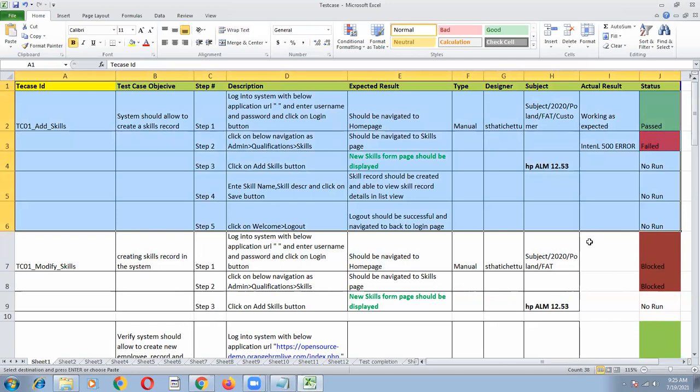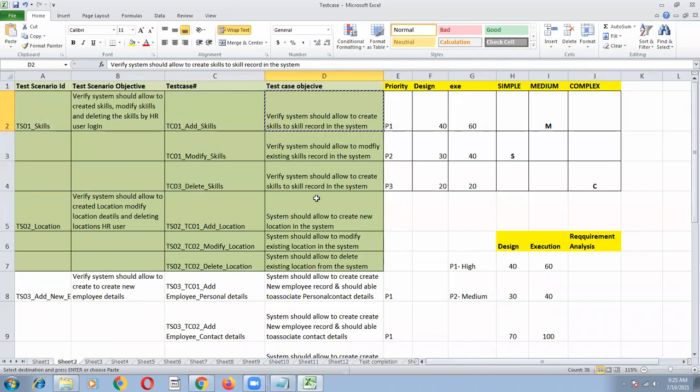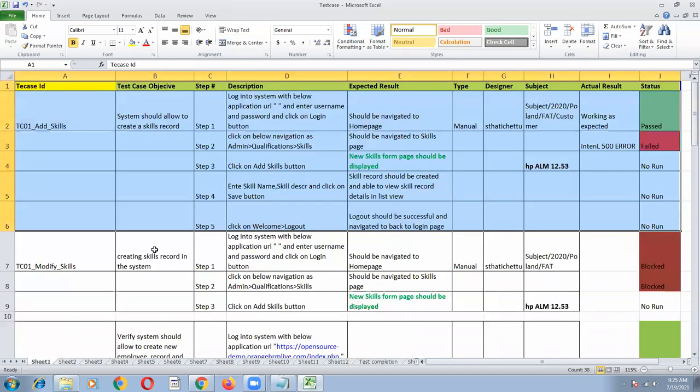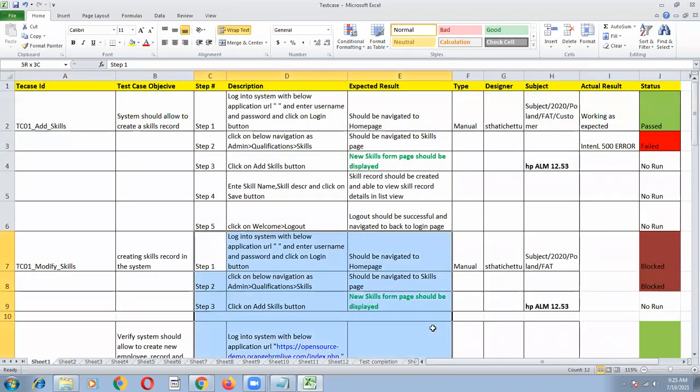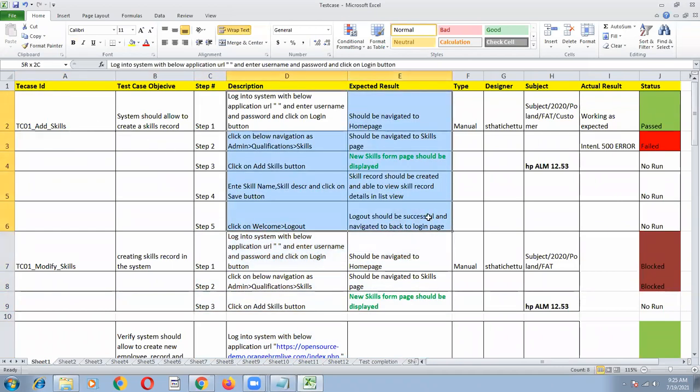So write a test case means, once you have identified all the test scenarios and test cases, the next immediate job is you have to write each and every test case step in detail. Okay, so I'm writing TC01 add skills, TC02 modify skills. I have to perform this set of steps. If I want to execute this, these are the steps I have to perform.